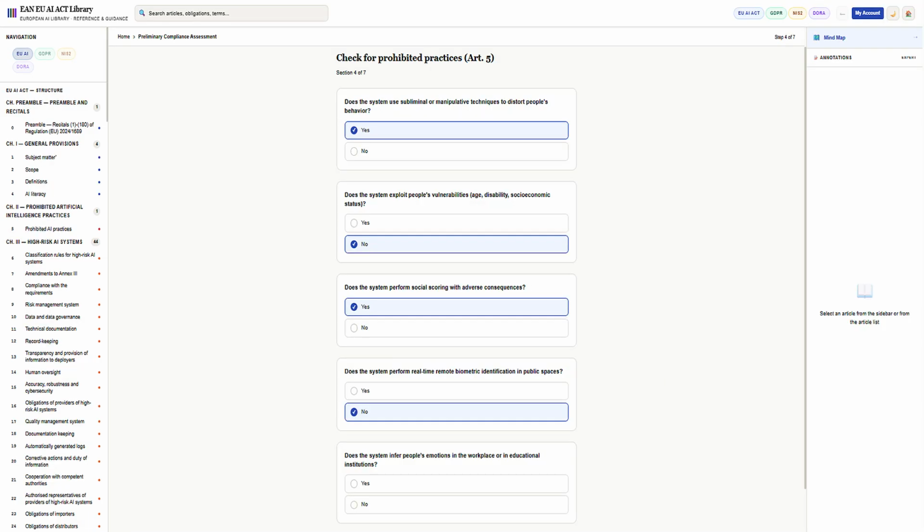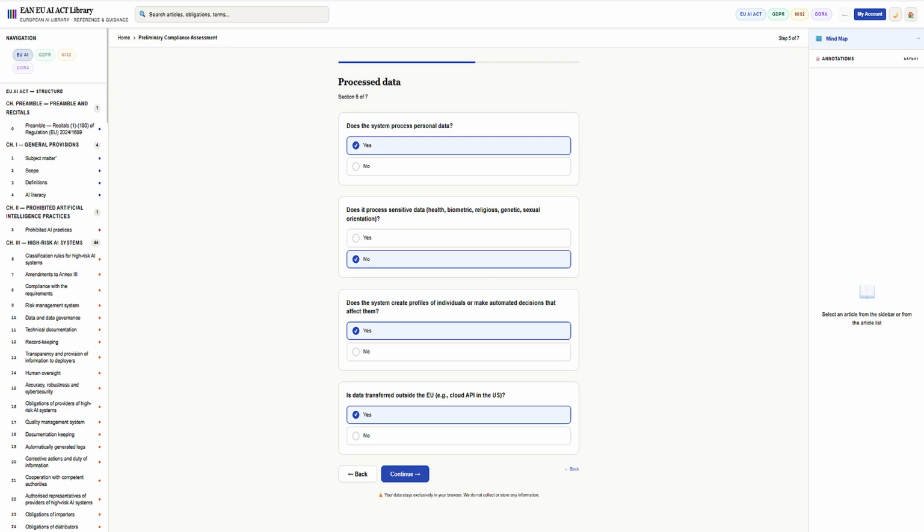Step 4. We check for prohibited practices under Article 5: subliminal manipulation, social scoring, real-time biometric identification in public spaces. Step 5. We ask about the data your system processes: personal data, sensitive categories, profiling, cross-border transfers.